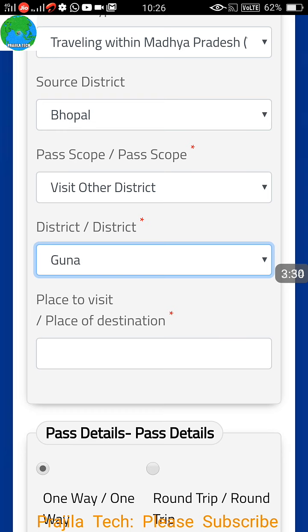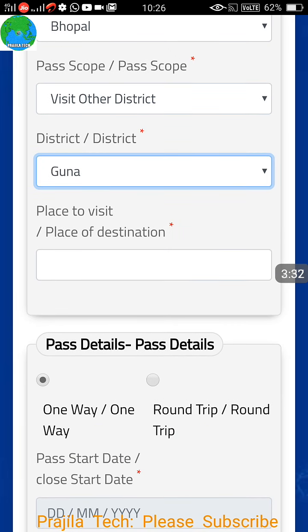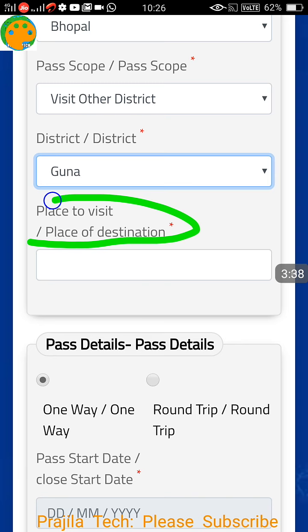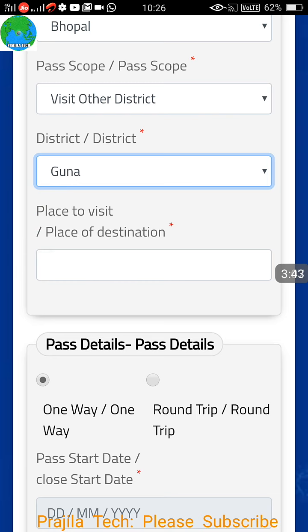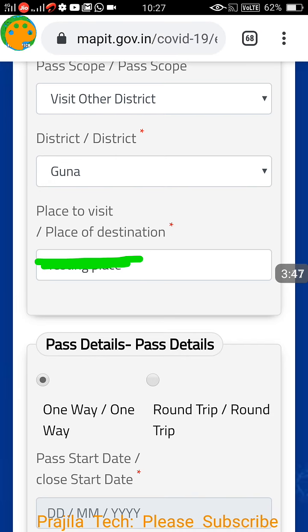Select your district, for example, and then the place in the district that you have to visit, you have to manually type down. You don't have any drop down menu. This is the place where you have to type down the place. In Guna, for example, I selected Guna as an example. So in Guna, where you are going to go, you have to enter it here, friends.